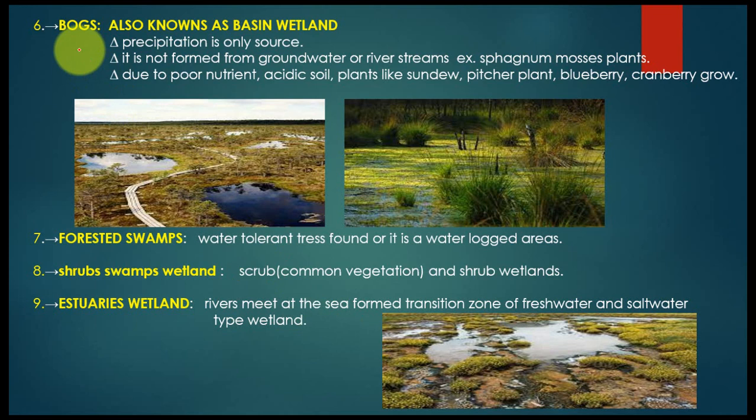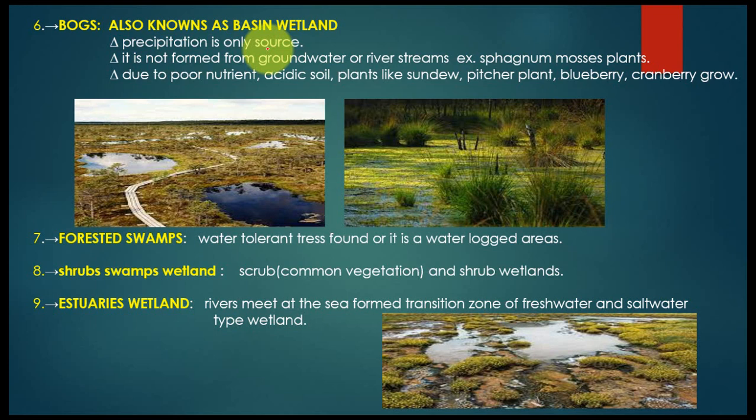Now bogs are also known as basin wetlands because they form in the basin of the land, where lakes or seas, whatever you can say, interact between land and water bodies. Precipitation is the only source. Yes, sir, ma'am, rainfall is the only source.